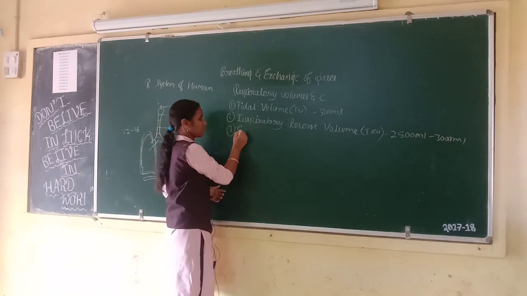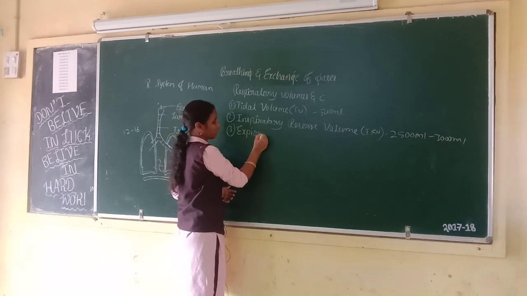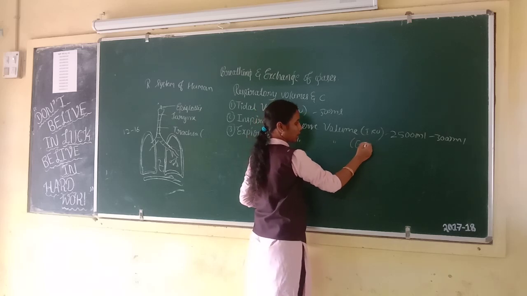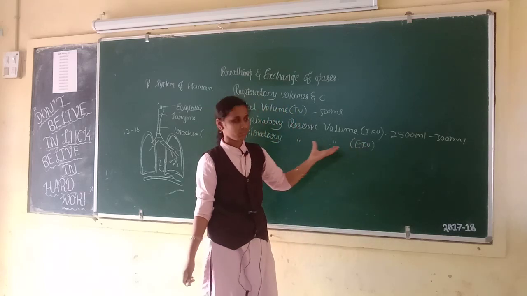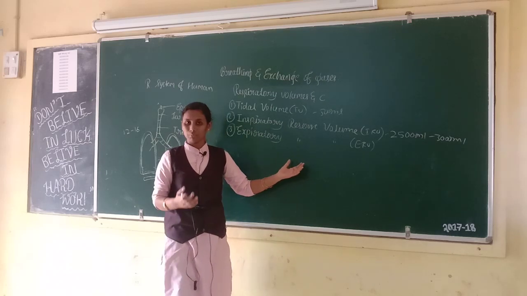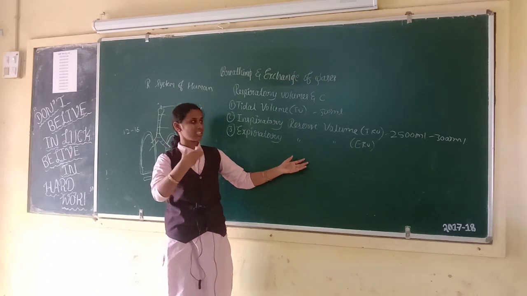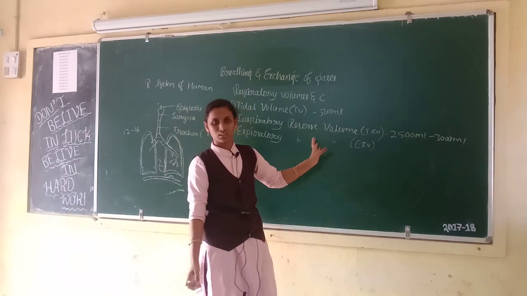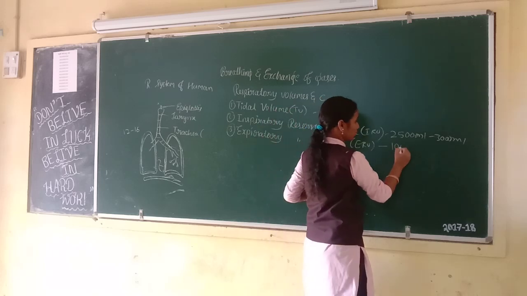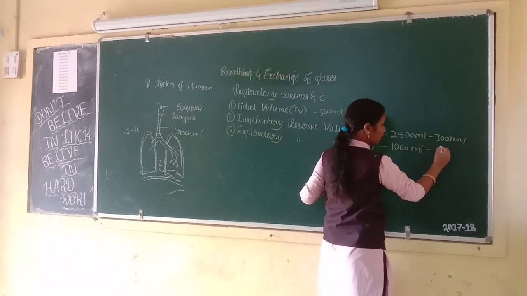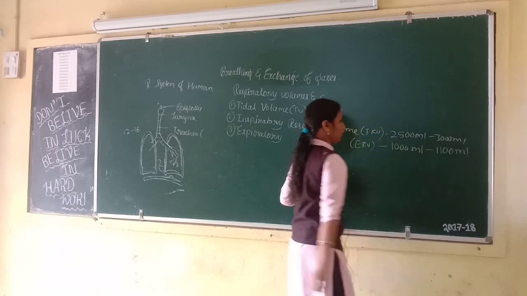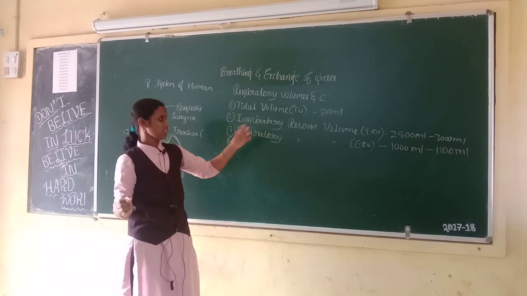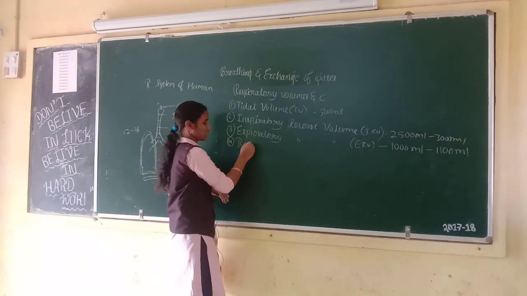Third one is expiratory reserve volume, ERV. Expiratory reserve volume means volume of air a person can expire by forcible expiration. This averages 1000 ml to 1100 ml. That is expiratory reserve volume.